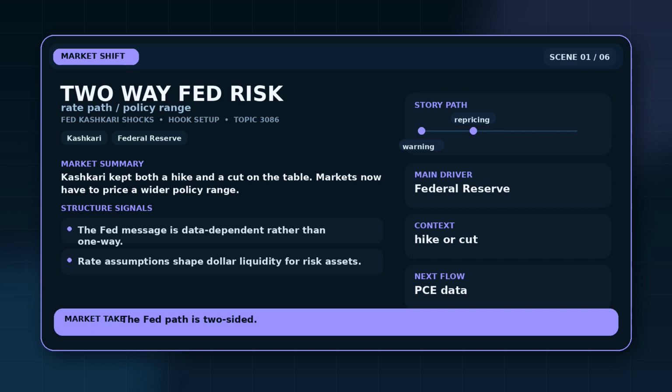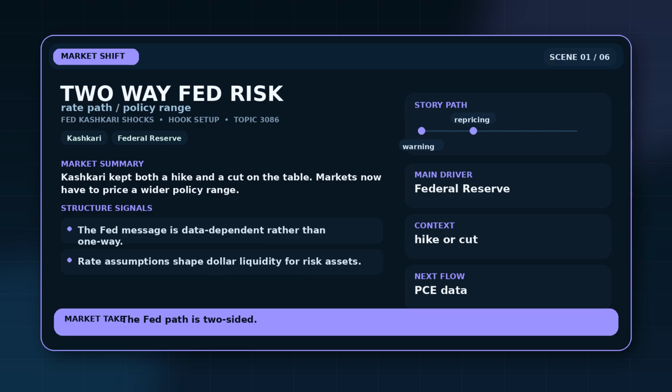Fed Kashkari Shocks rate cut expectations by saying the next move could still be a hike or a cut. That two-way warning matters because crypto and other risk assets were not built for a single policy assumption. Kashkari's message is that the Federal Reserve has to stay flexible and react to inflation, employment, and consumer spending data.